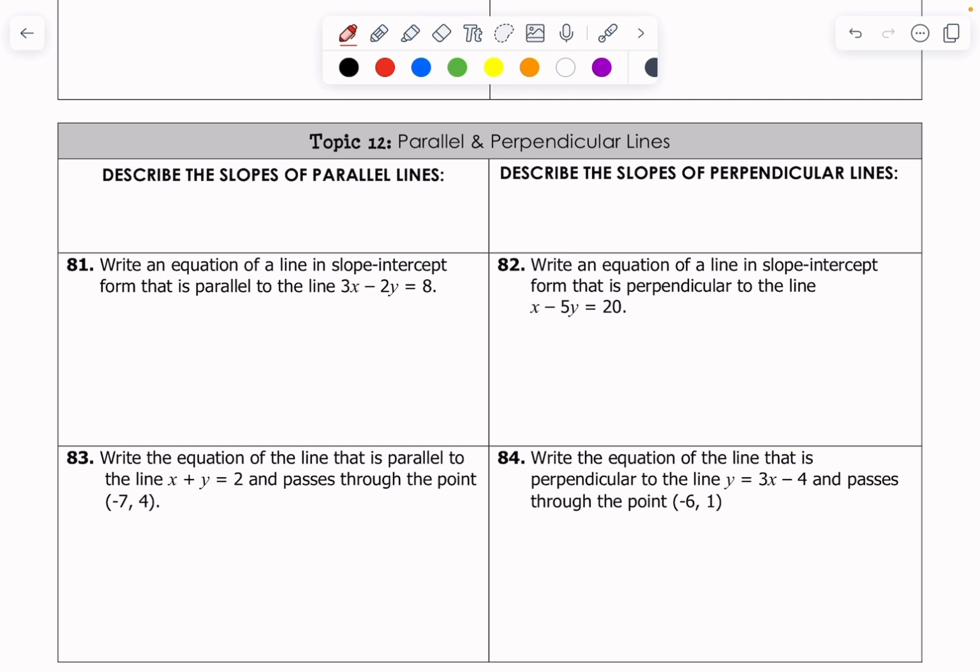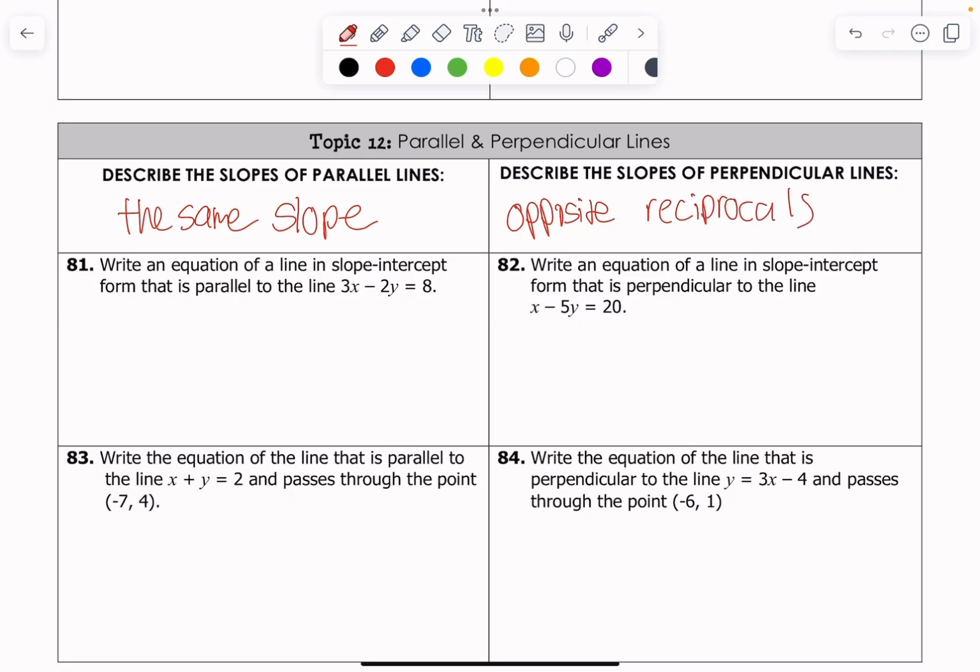But talking about slopes of parallel lines, they have the same slope. 2 lines that are parallel must have the same slope, meaning they will never intersect ever, ever, ever. Slopes of perpendicular lines, they have opposite reciprocals, or negative reciprocals, whatever. In geometry, we teach it that the slopes of 2 perpendicular lines must multiply to -1. Meaning they must be inverses. Think back to our properties earlier. Everything's so connected.